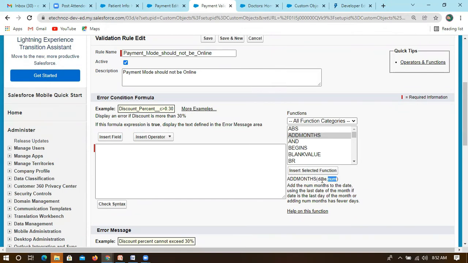It will add 2 months to this date, so it will be February 15th.